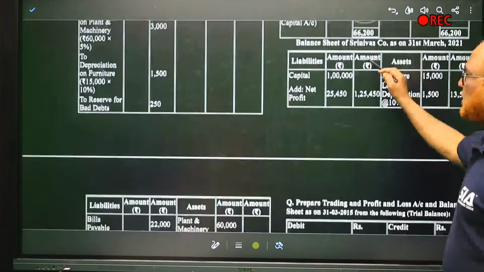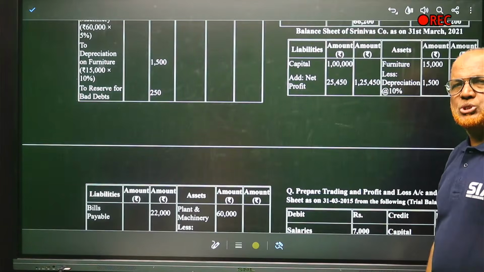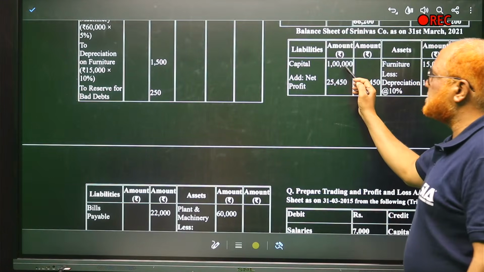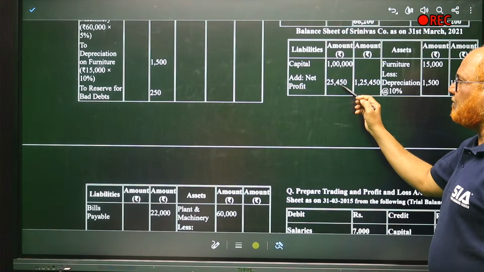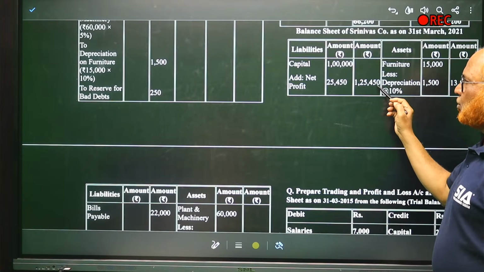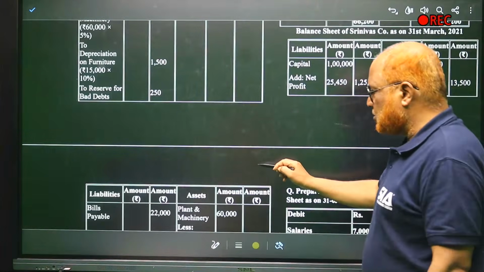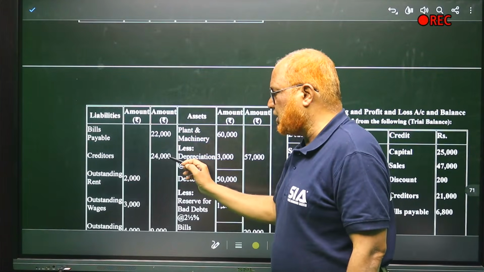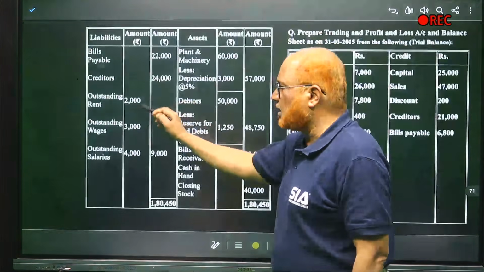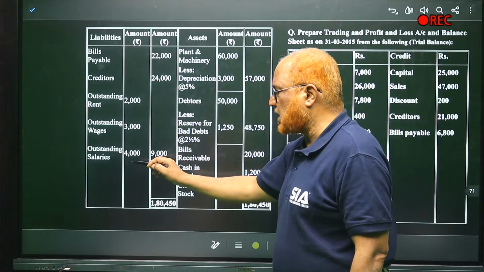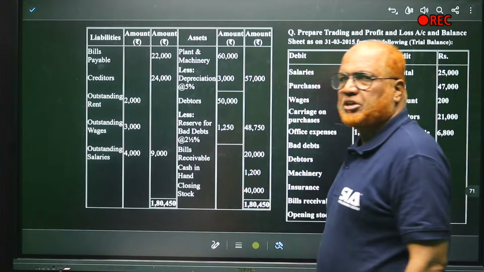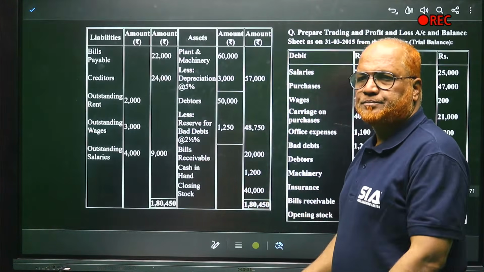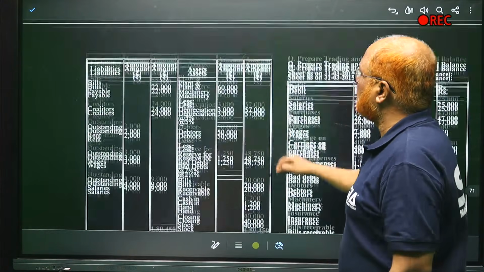Now it is asking you to make the balance sheet. So 1 lakh rupees is the capital, add net profit 25,450, total 125,450. Then liabilities, two liabilities are there. Bills payable 22,000, creditors 24,000, then outstanding rent, outstanding wages, outstanding salaries 9,000. So liability side completed. Now asset side.